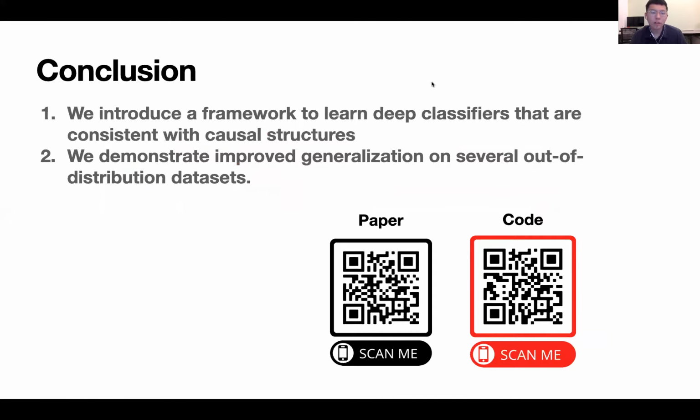In summary, we introduce a framework to learn deep classifiers that are more consistent with the underlying causal structures. We demonstrate improved generalization on other distribution datasets.